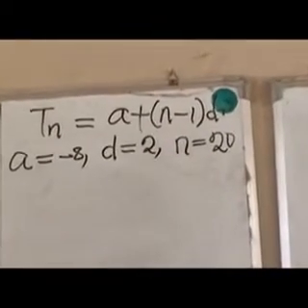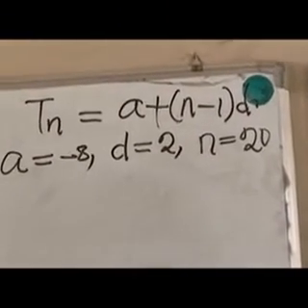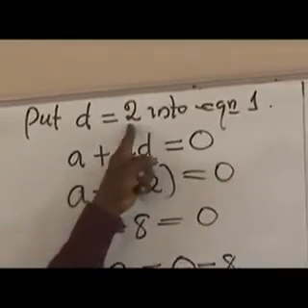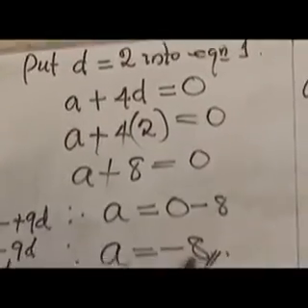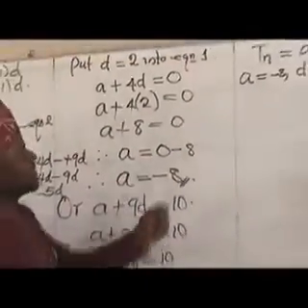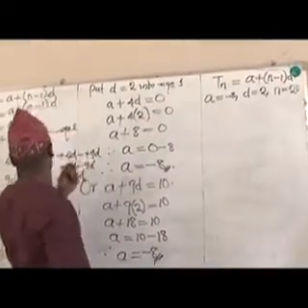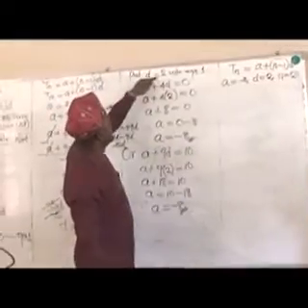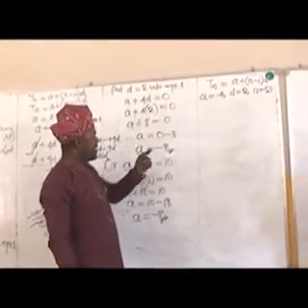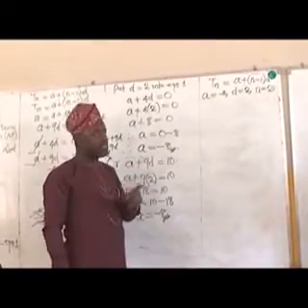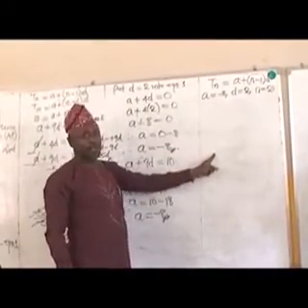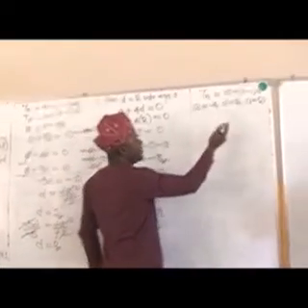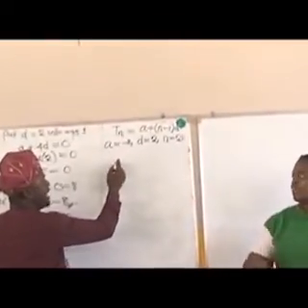Please take note. If these figures you solved for, the common difference 2 and the first term minus 8, are wrong, obviously the answer to this question you are asked will be wrong also. So you must be careful in ensuring that the values for your common difference and your first term are correct in order to get the marks that follow here. What do we do now? We substitute these values and then resolve it, and then we get our final answer.